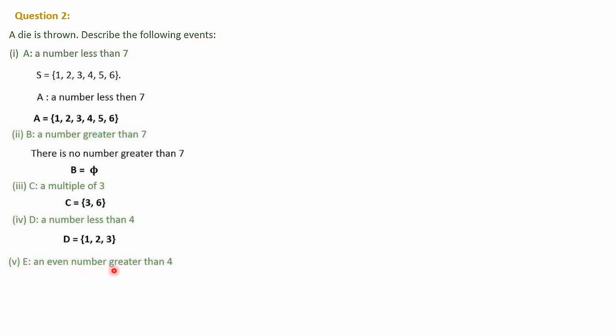Fifth one, an even number greater than 4. Even numbers means 2, 4, 6 are even numbers. And greater than 4 means there is only 6. So E is equal to the set {6}. Then F, a number not less than 3. Not less than 3 means 3 or more: 3, 4, 5 and 6. So F is equal to {3, 4, 5, 6}. Not less than 3 means smaller than 3 must not be there, so 3 and above numbers will be coming: 3, 4, 5 and 6.